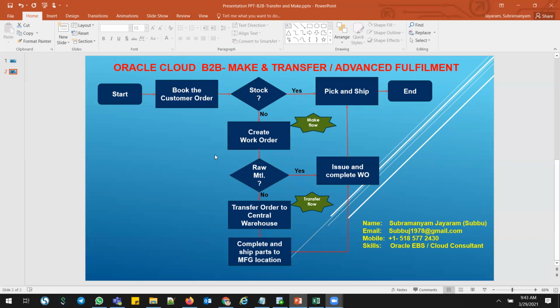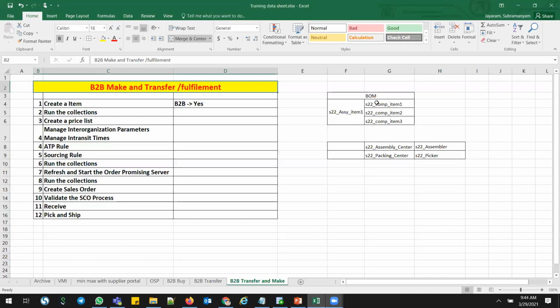So to reduce the time for this training, I have created a prerequisite configuration like the bill of material. I created one assembly item and I have taken three components, and I have created a couple of assembly centers and packing centers and a couple of resources for that. And then I have created a price list, interorganization parameters, in-transit times, ATP rules and sourcing rules. Everything is done.